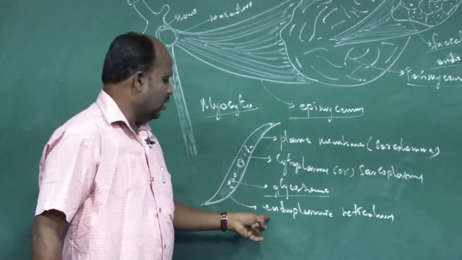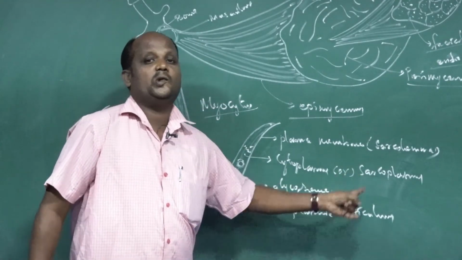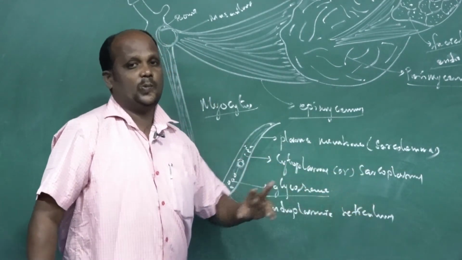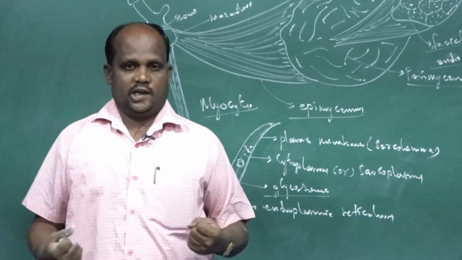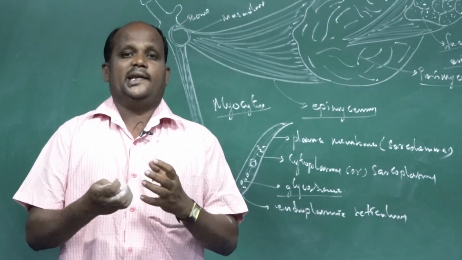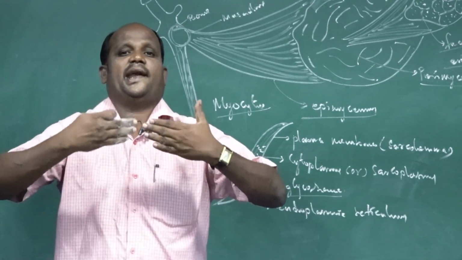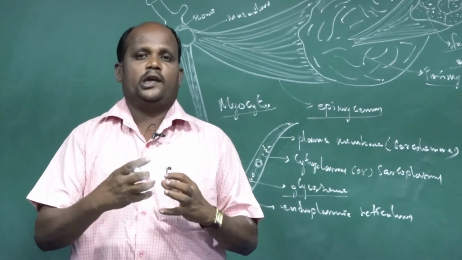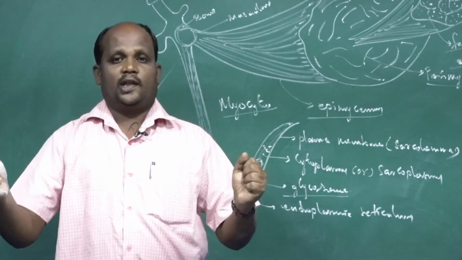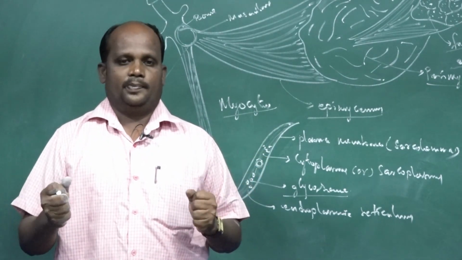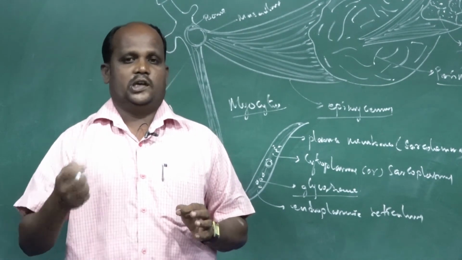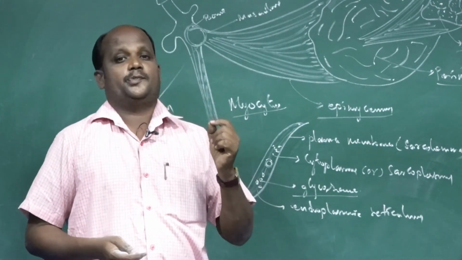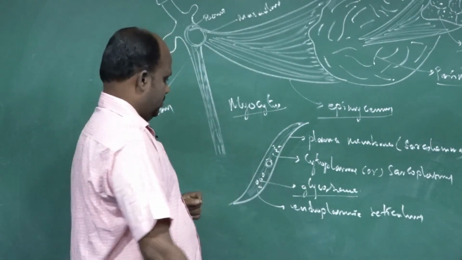Next one, the endoplasmic reticulum, otherwise called sarcoplasmic reticulum. It's a network structure. What is the role of the sarcoplasmic reticulum? It acts as a transport pathway. Nutrients and waste materials are exchanged between the inside and outside of the cell through the sarcoplasmic reticulum. Another important pigment is the respiratory pigment, myoglobin.